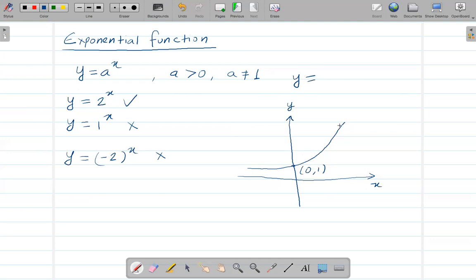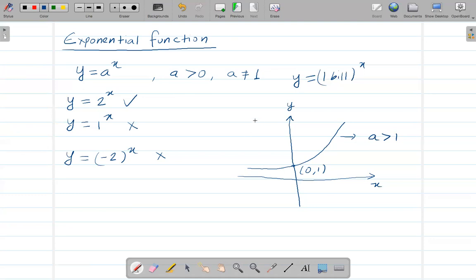All right, so even though you say y equals 2 to the power x, the shape of the graph is still like this. Maybe the growth could look different, but overall the shape of the graph will look something like this. It doesn't matter even if you say y equals, let's say, 1 billion to the power x. Still, the shape looks something like this. And this shape is something like this if a is greater than 1. So we said a must be greater than 1 to have a shape like this.